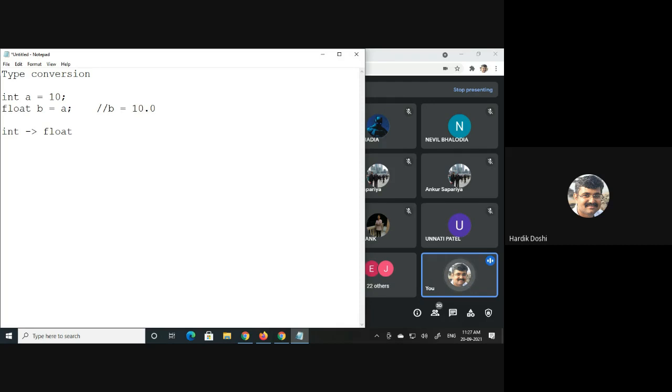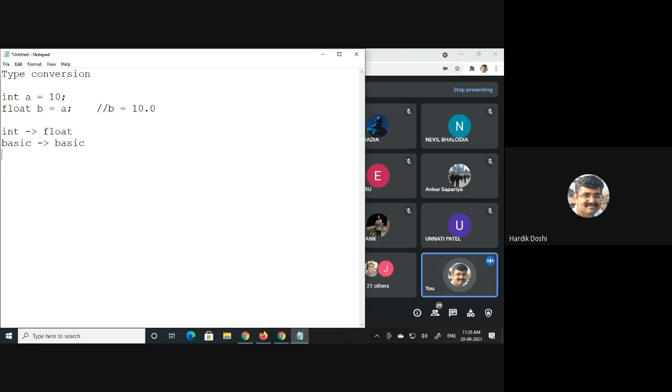Can I say integer and float are my basic data types, primitive data types? Okay, so can I say I have converted from basic type to basic type? This I think we discussed. Do you agree with this?